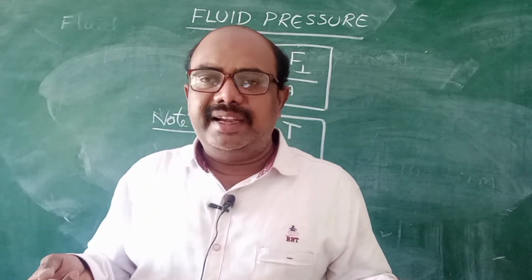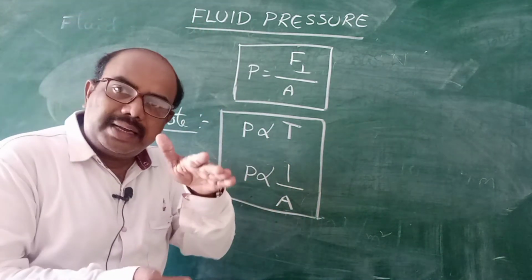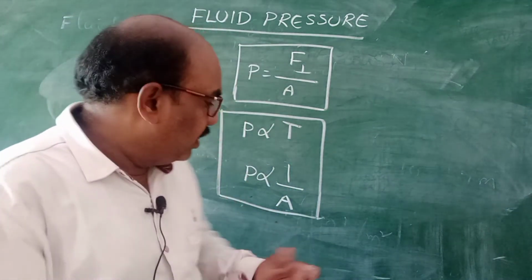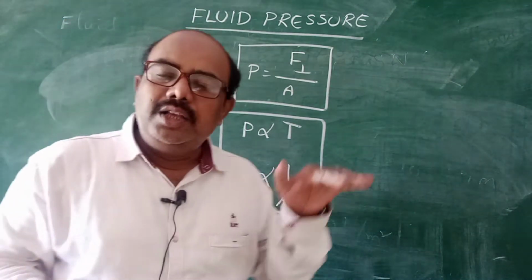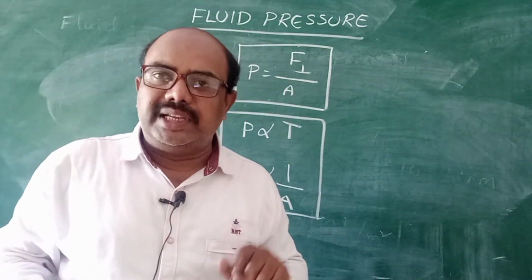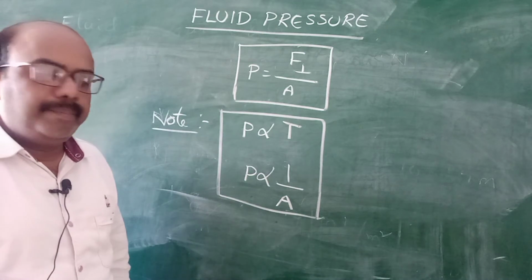12 tires, 18 tires, like that. If more number of tires are present, the area of contact between tire and road increases. Whenever area of contact increases, less pressure is applied on the vehicle, so the vehicle can move very smoothly. This is one more example for pressure is inversely proportional to area.